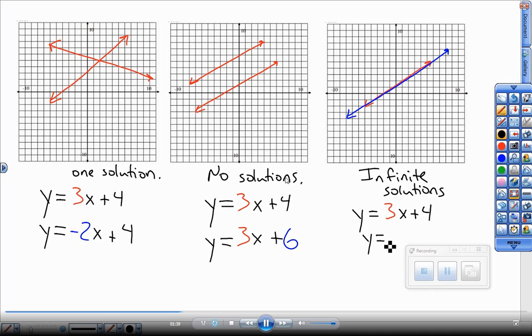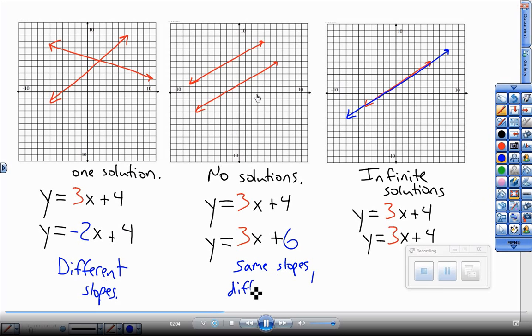And again, if you're looking for it in words, you could tell it's one solution if the graphs meet in one place, or if the equations have different slopes. Automatic, one solution. Intersecting lines, one solution. Writing the equation, solve for y, different slope numbers, different slopes, one solution. If lines are parallel, no solution. But if you have lines with the same slope but different y-intercepts, parallel. Infinite solutions, overlapping lines, or if you have the same equation all the way around.